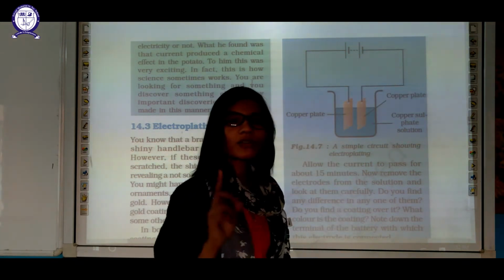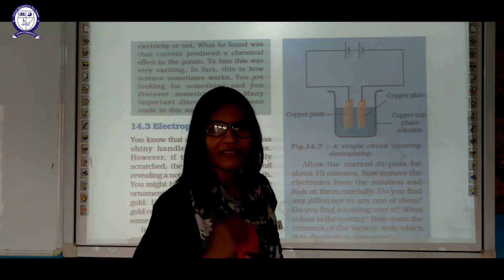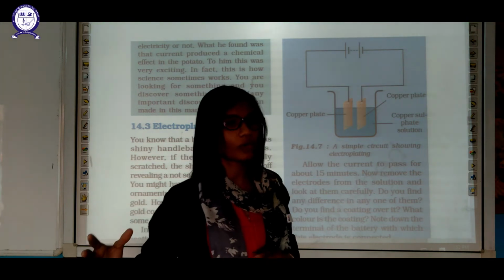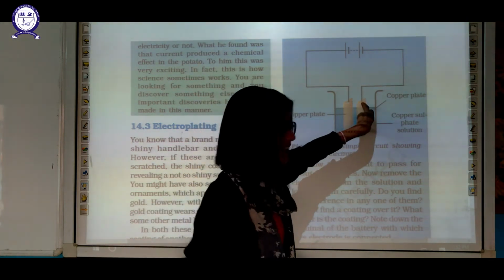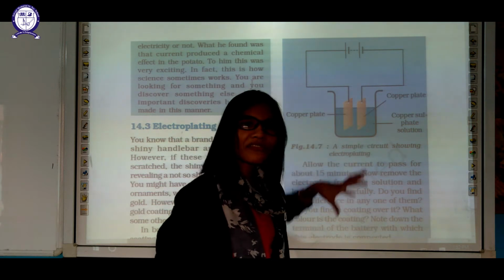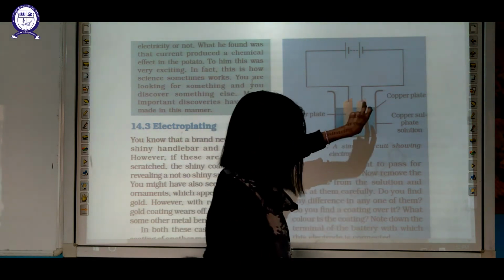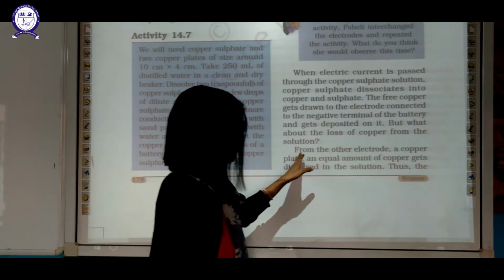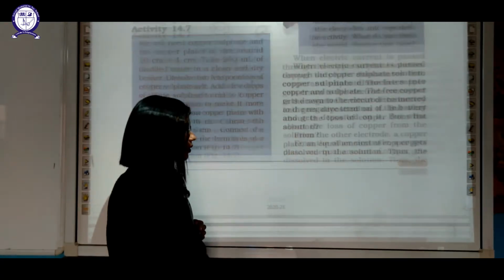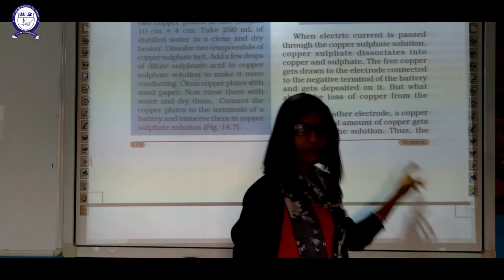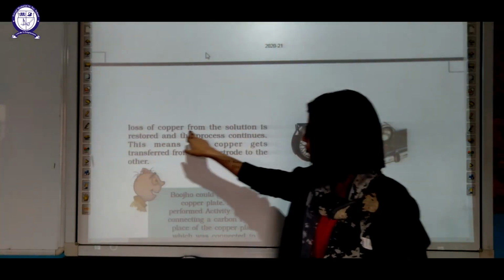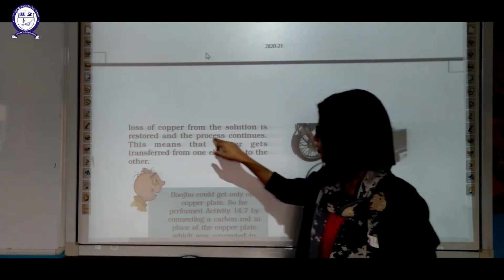Why? Because free copper will have a positive charge. Copper is of positive charge, so it will be attracted towards the negatively charged electrode. This is the negatively charged electrode, so all the free copper ions will accumulate on this cathode only. This is the reason. Now from the other electrode, the copper plate, an equal amount of copper gets dissolved in the water. Then what happened? The loss of copper from the solution is restored and the process continues.